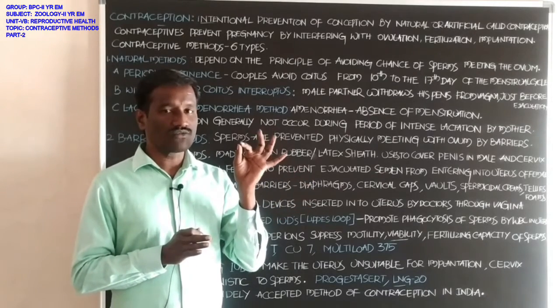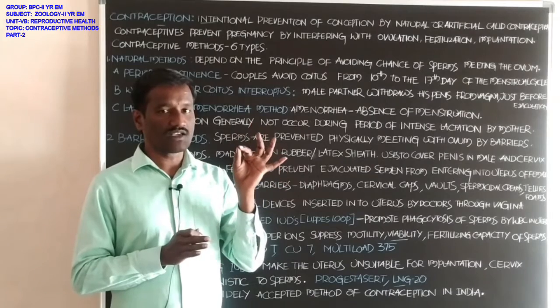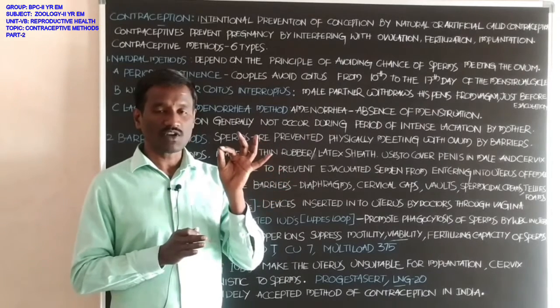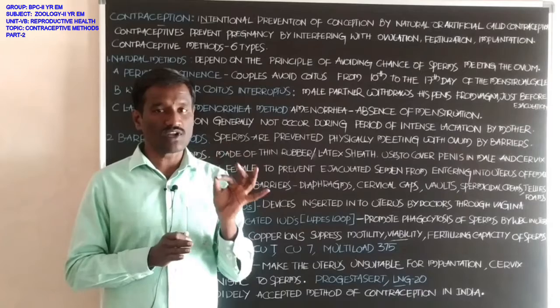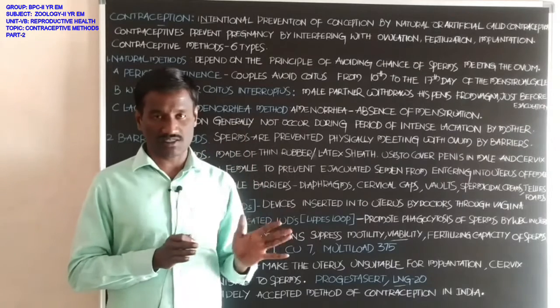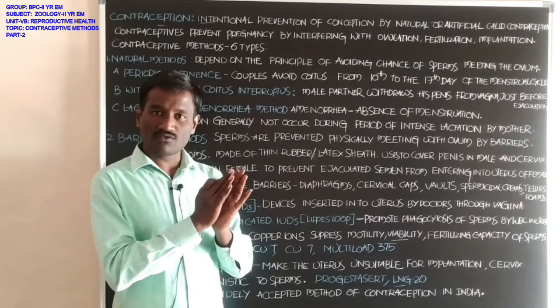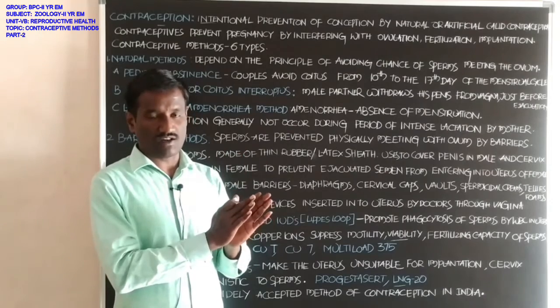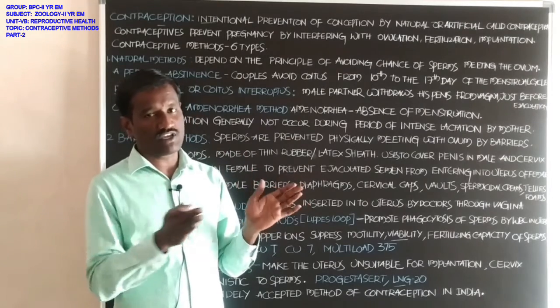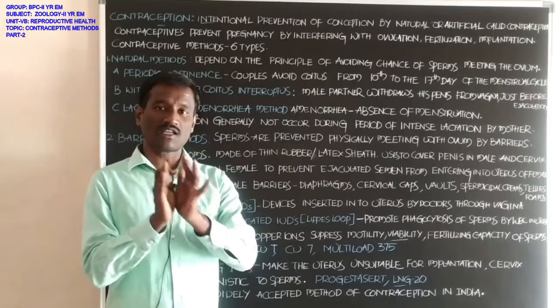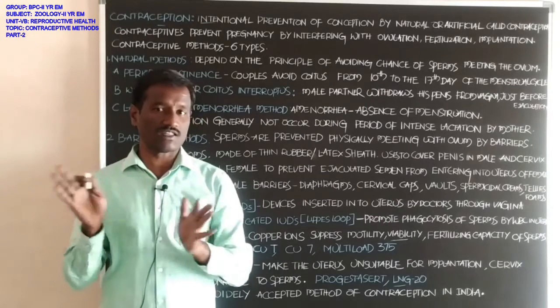Each menstrual cycle takes about 28 or 29 days. After the end of one menstrual cycle, the next menstrual cycle begins with the first day, second day, third day, fourth day, fifth day, like that.